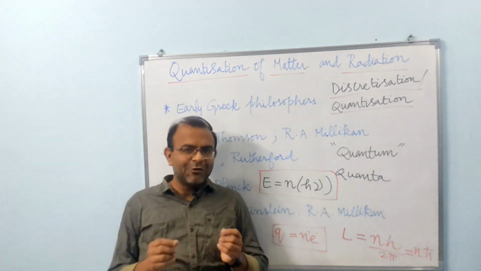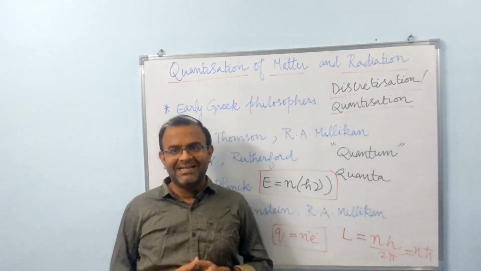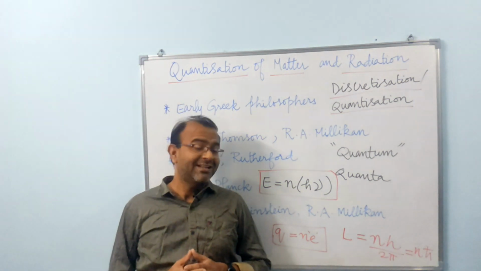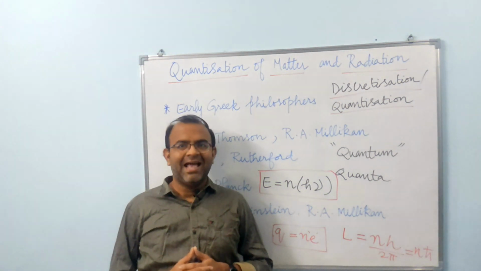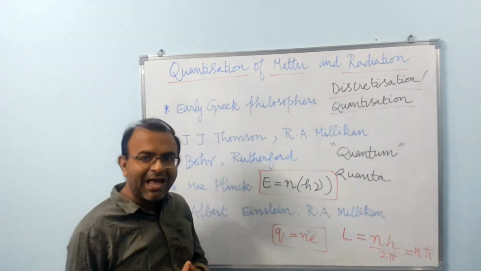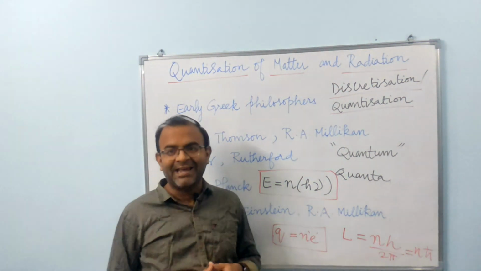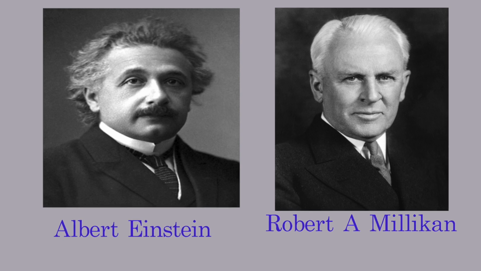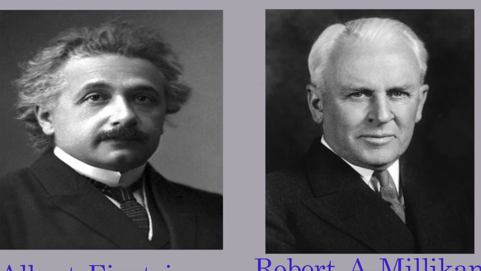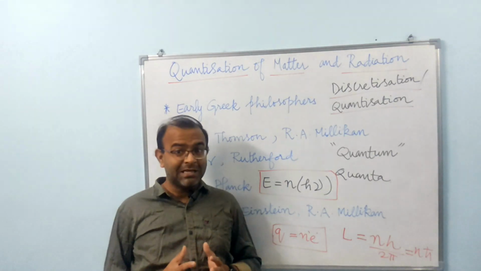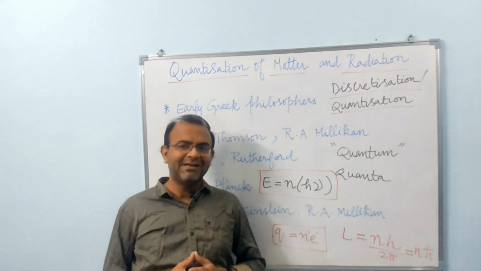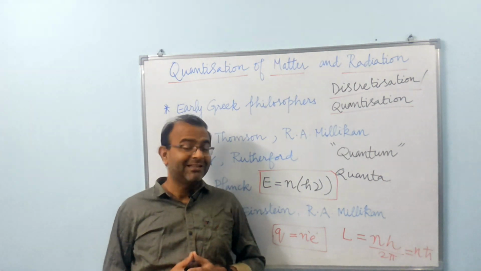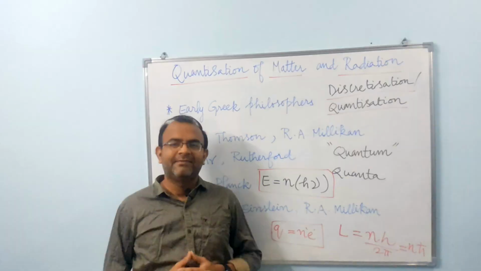He simply could connect the dots and draw the line. That is the hallmark of a genius, and Einstein sure was one. And again, Millikan was involved in experimentally verifying the photoelectric theory by measuring Planck's constant using the photoelectric effect. Thus was born the remarkable idea of quantization and the subject of quantum mechanics itself.